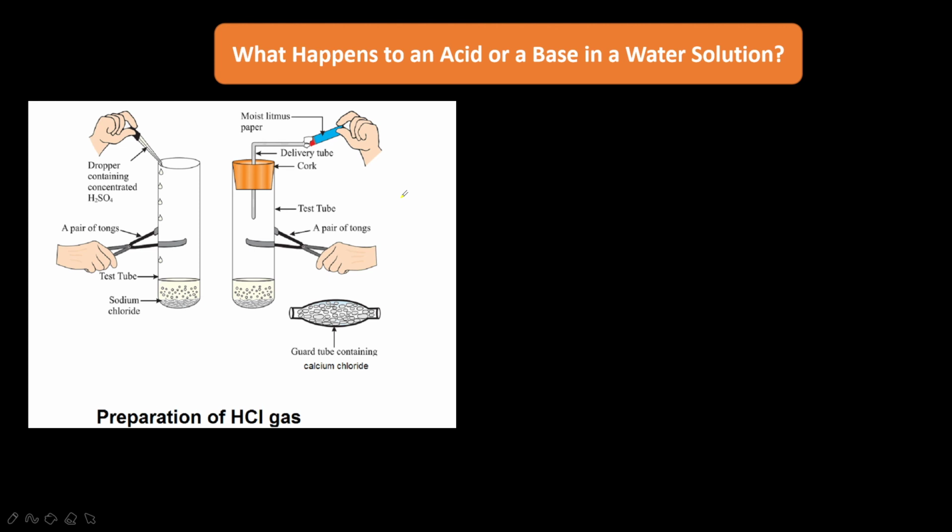In the absence of water, a substance will not form hydrogen ions and hence will not show any acidic behavior. So the acidic behavior of acids is due to H+ ions.